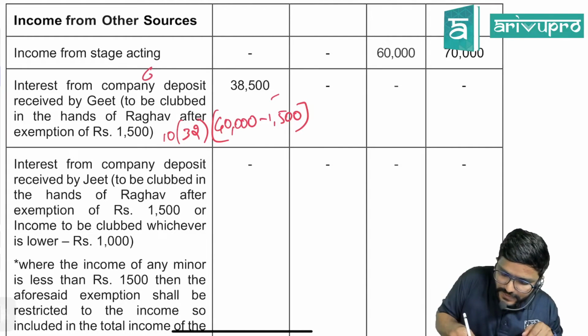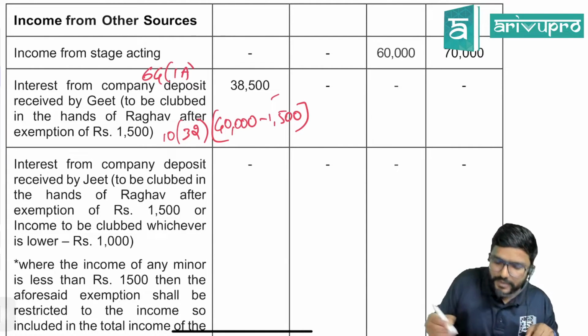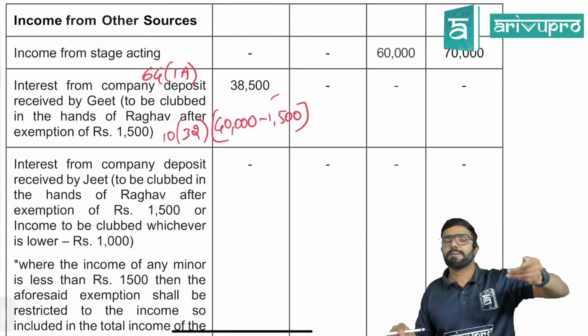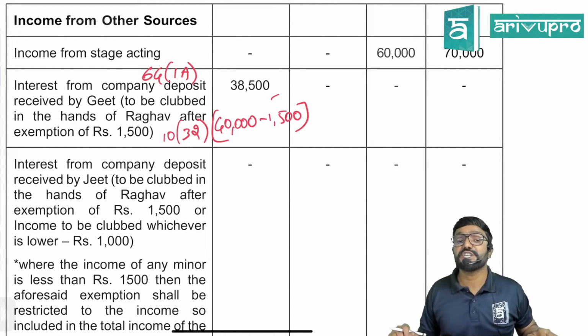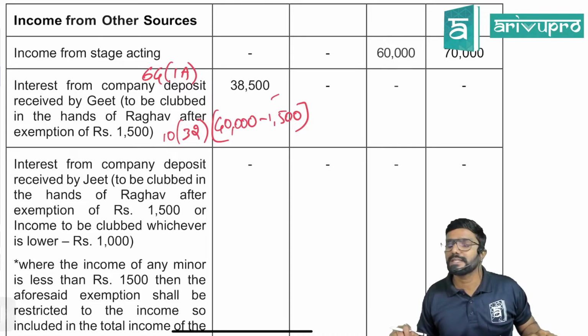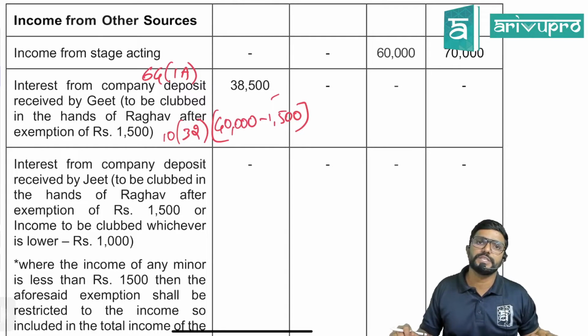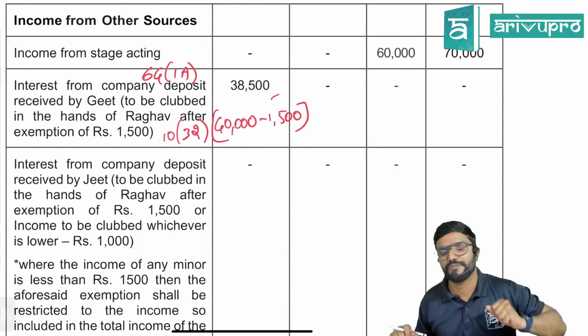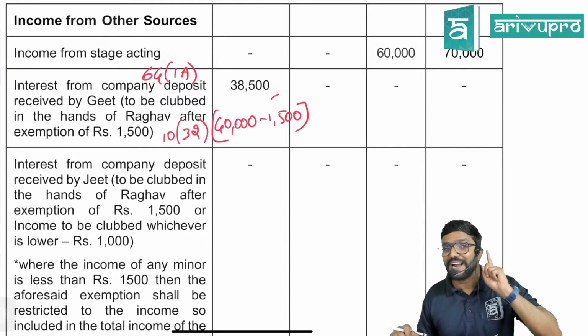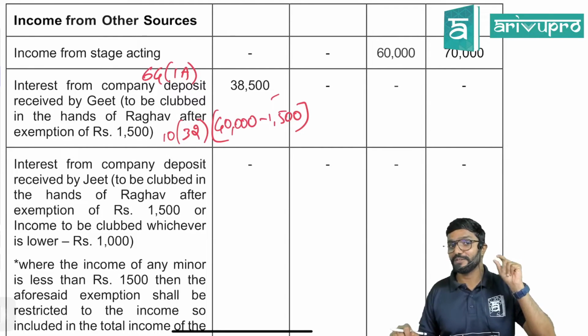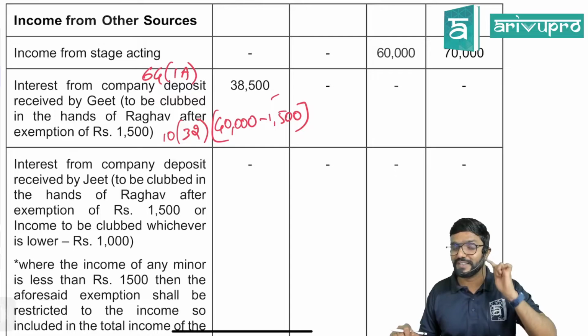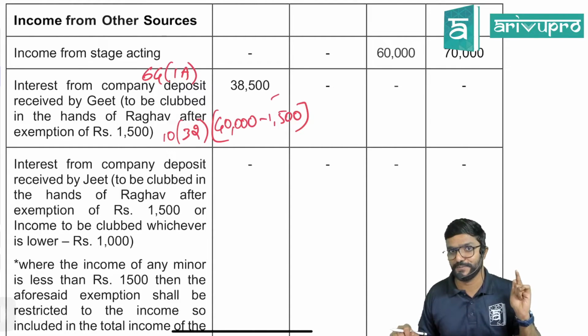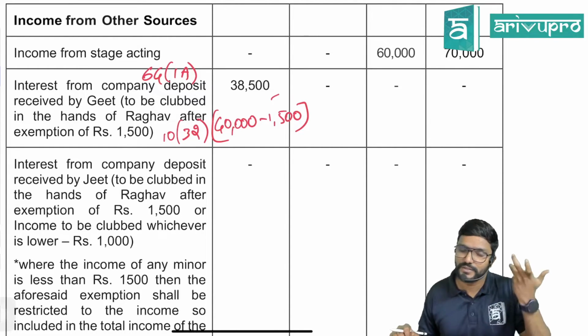I repeat, guys. Whenever the income of a minor child is clubbed, as per which section? 64(1)(a). The parent in whose income it is clubbed will be eligible for an exemption under section 10(32). How much, sir? The amount clubbed or 1,500, whichever is lower, guys. Here 1,500. Please be careful. Under the default regime, this is not available. But here they have clearly told he is not following 115BAC. That means he is following the optional regime, so hence eligible.